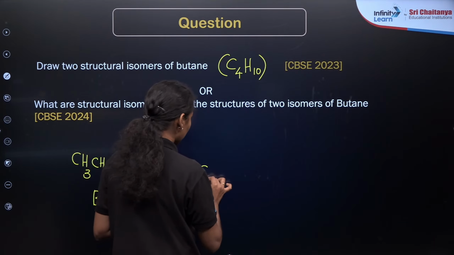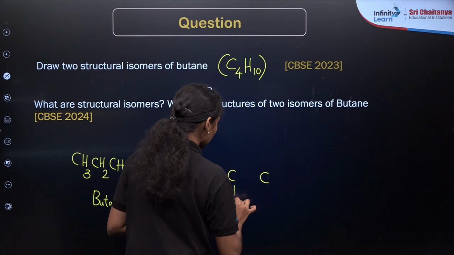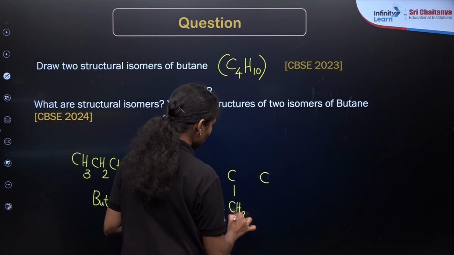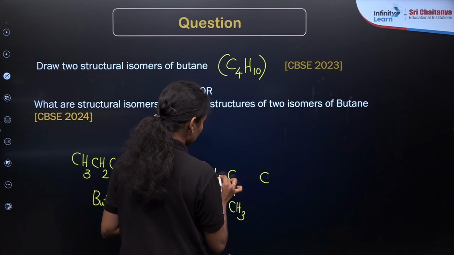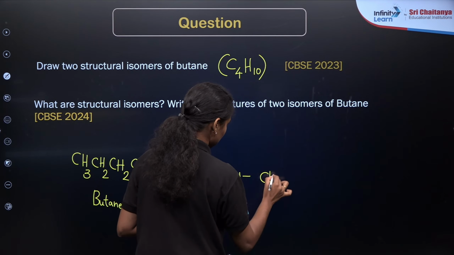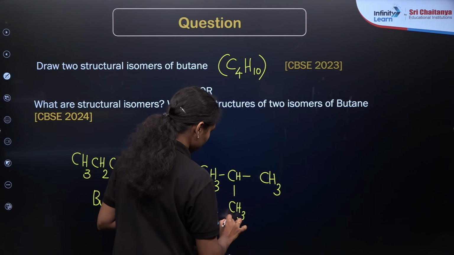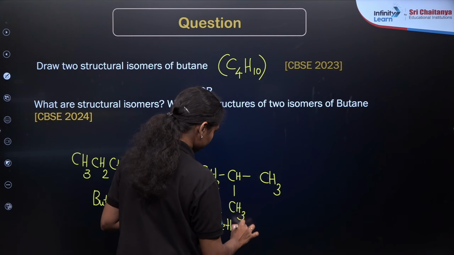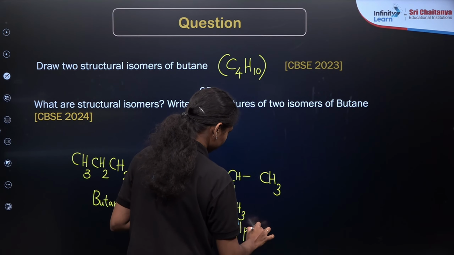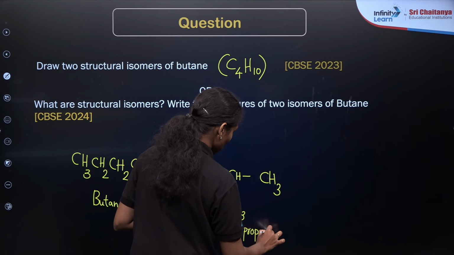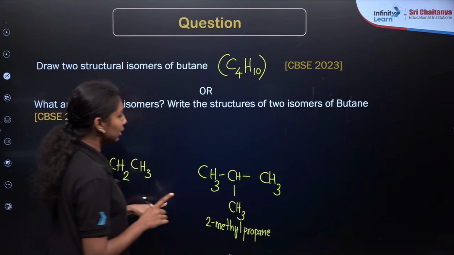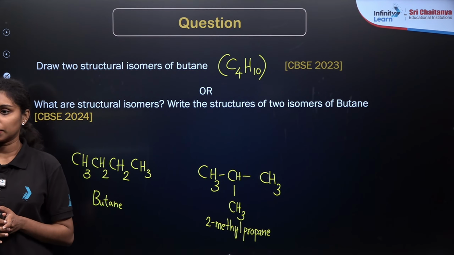So 3 carbon atoms are present here, and one of them will be branched with a methyl group. So this is again CH3, CH, CH3. This is known as 2-methyl propane. So these are the two structural isomers of butane with the molecular formula C4H10.